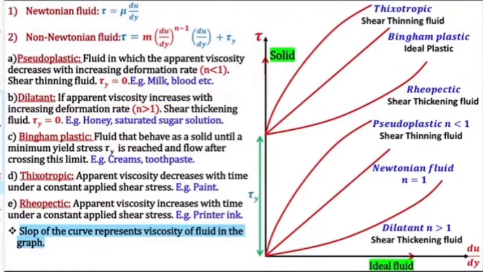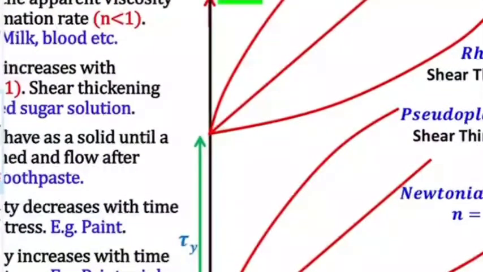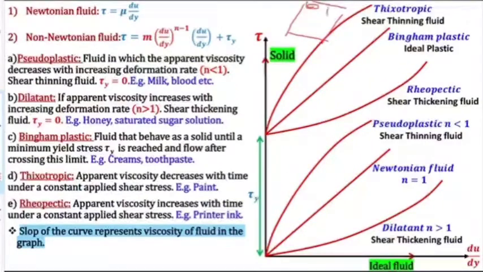I will compare this: if I take an inclined plate, and put a few drops of milk here and a few drops of honey here, what will happen?